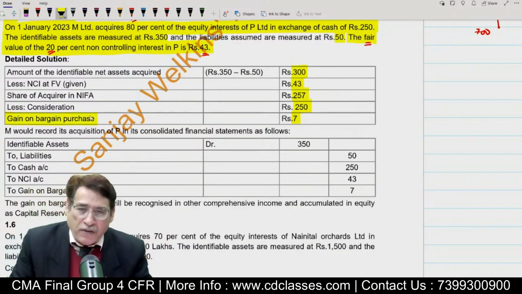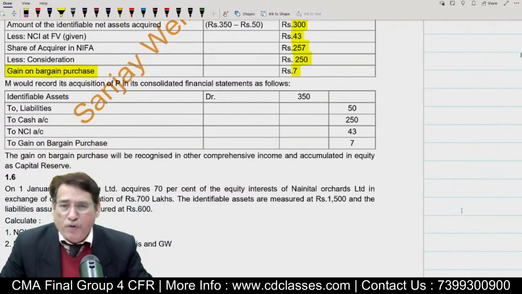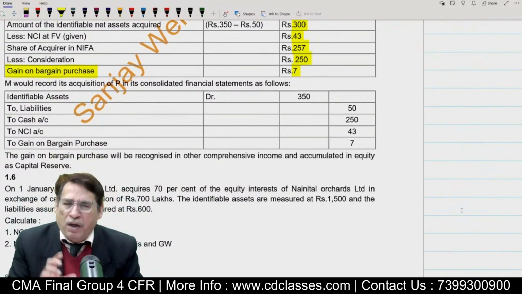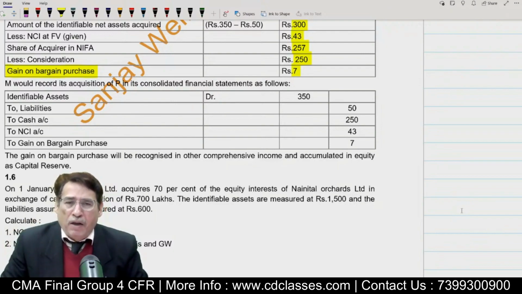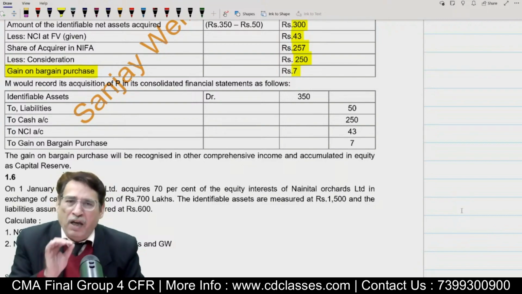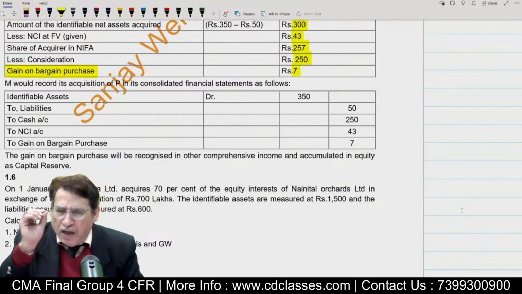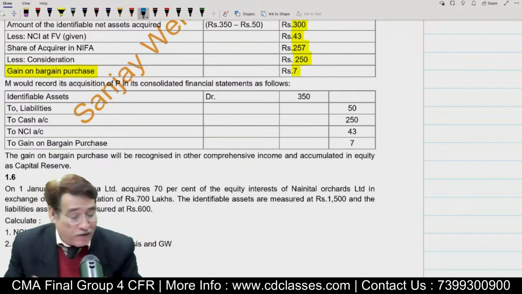And just for your knowledge sake, actually in practical life, to be very honest with you, gain on bargain purchase can never ever arise. What I said, in practical life, in reality, in substance, gain on bargain purchase can never ever arise. I will just prove it within a flick of a second.